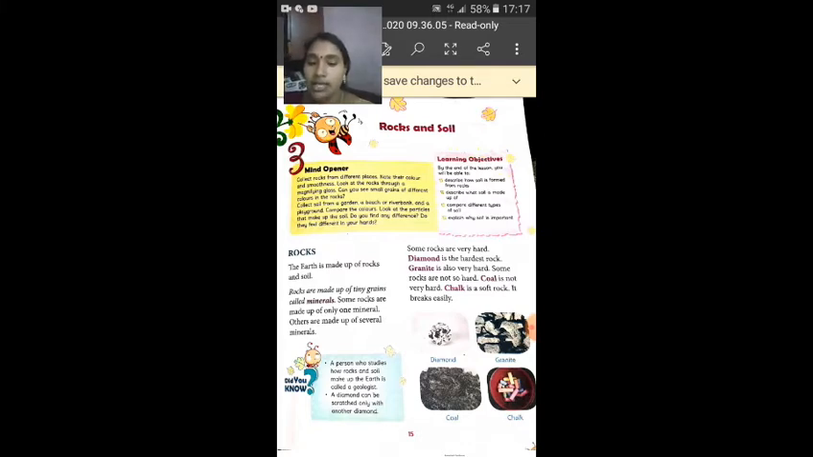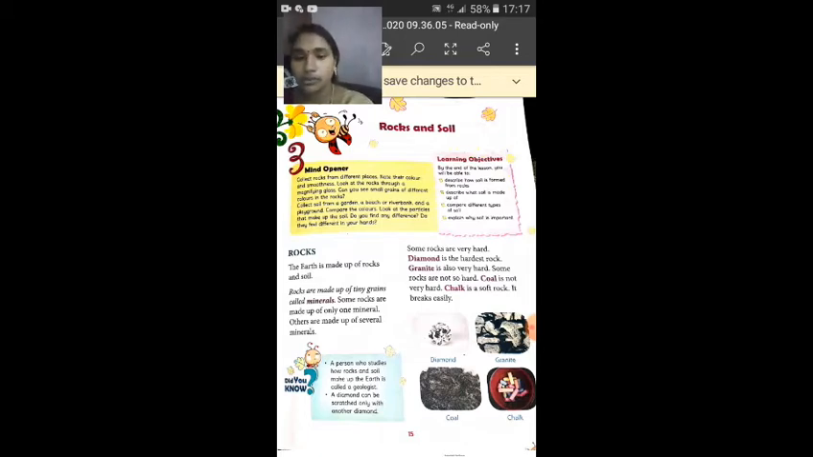Next one, some rocks are very hard. Diamond is the hardest rock. Granite is also very hard. Some rocks are not so hard. Coal is not very hard. Chalk is a soft rock. It breaks easily. So here they have given the classification of rocks, right?